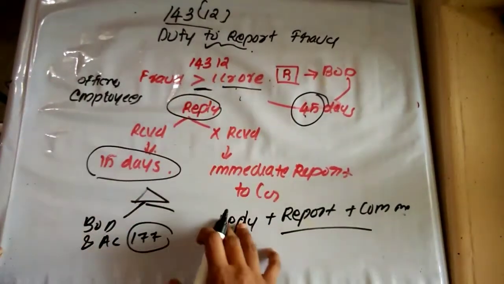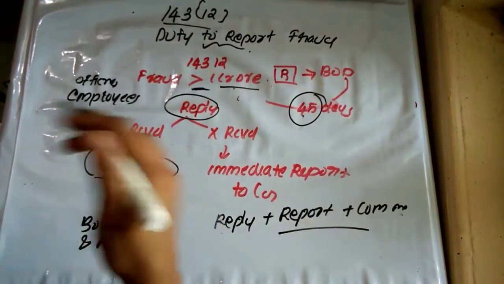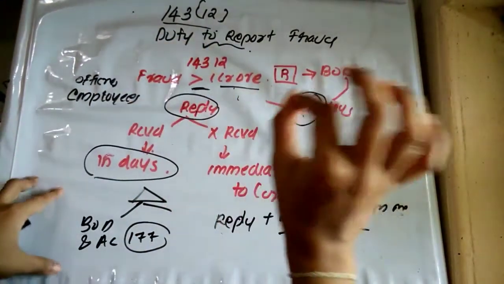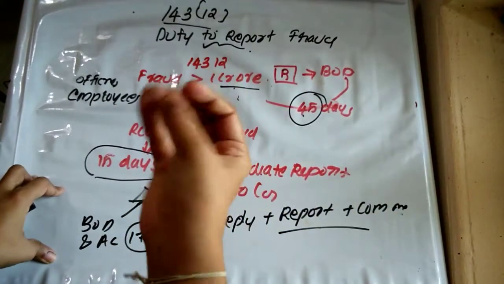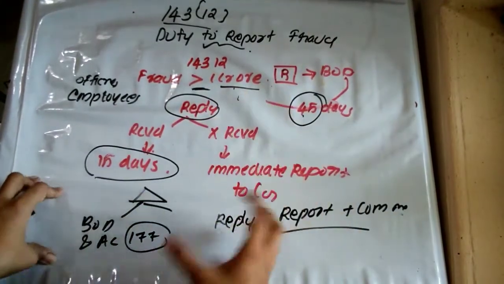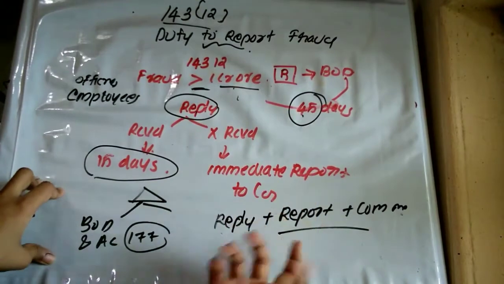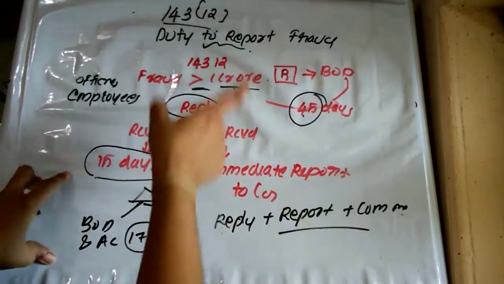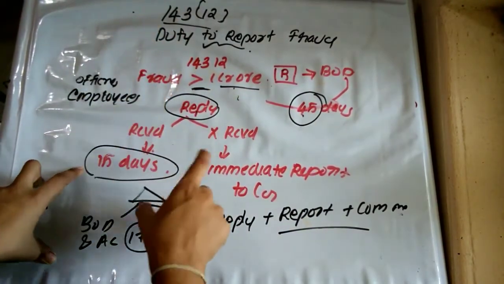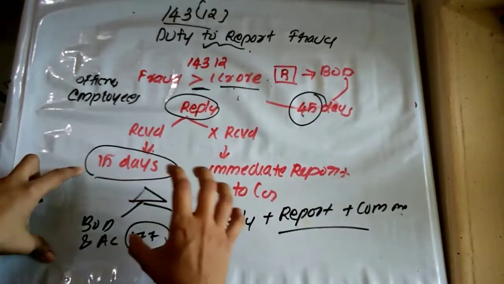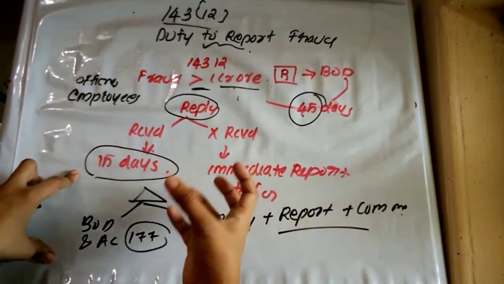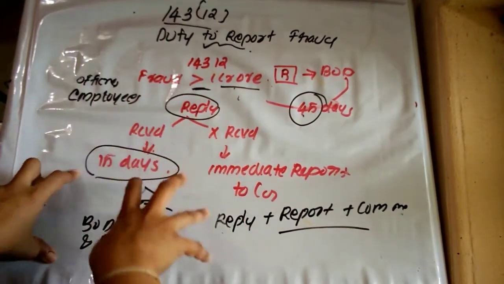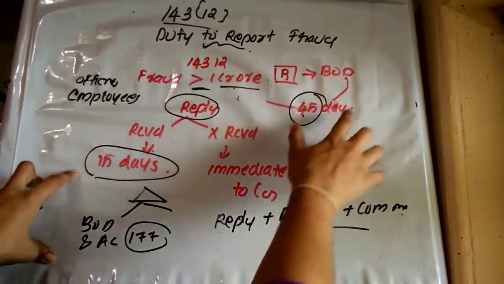So 143 subsection 12 states that where the auditor of a company, during the course of his professional duty, has reason to believe that an offence involving fraud has been committed against the company by the officers and employees, the auditor shall forward a report immediately stating the nature of fraud and parties involved to the board of directors or audit committee as the case may be, for seeking their reply or observation within a period of 45 days.